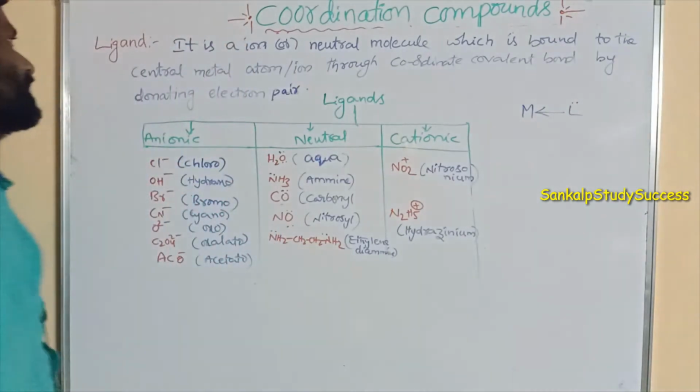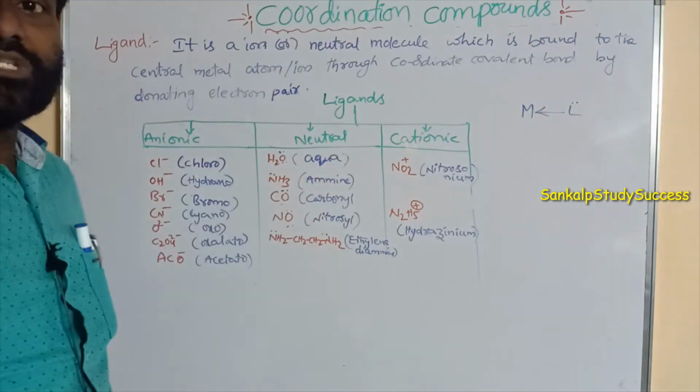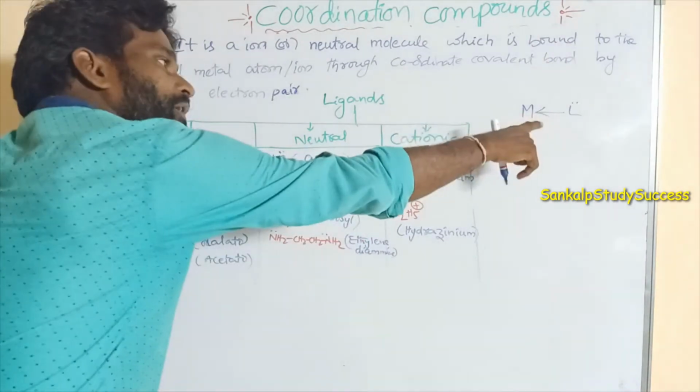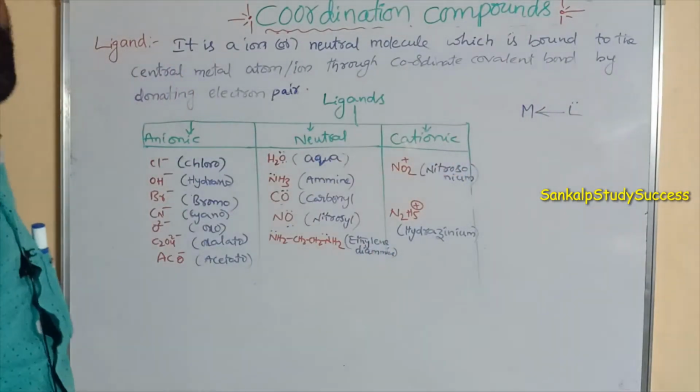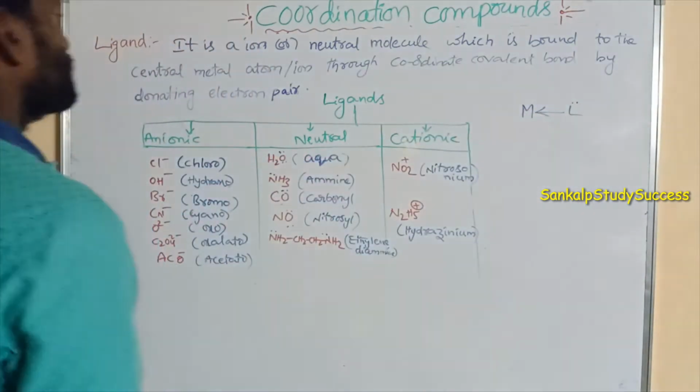So a ligand is an ion or neutral molecule which is bound to the central metal atom or ion through a coordinate covalent bond by donating an electron pair. Each ligand can donate, say, a lone pair, one pair. So that is a ligand.